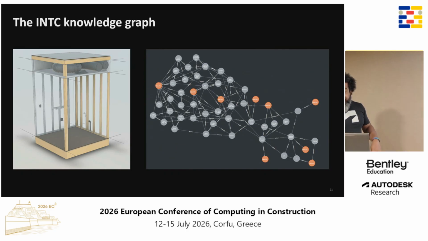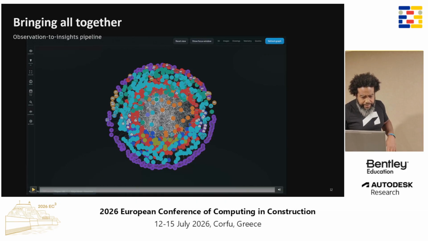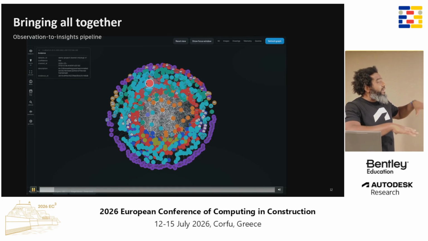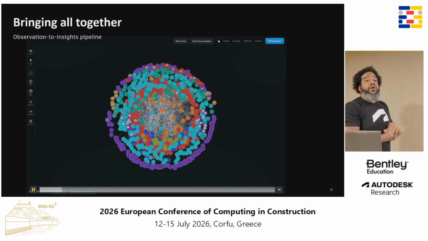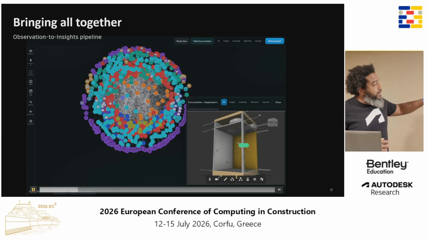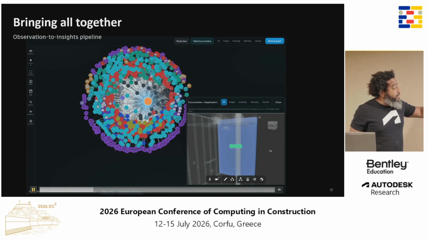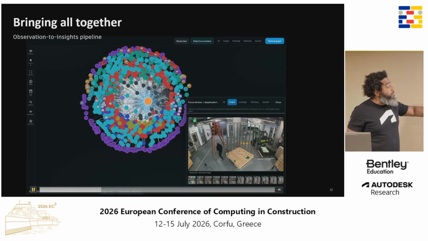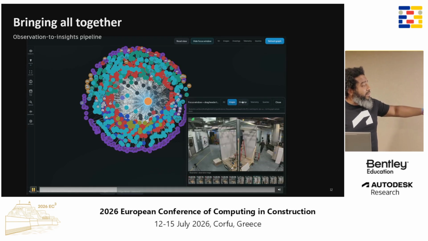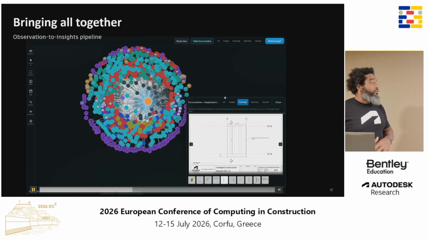And this is how the graph looks when we finish the video, when we have put in all the construction data that was related to the construction of this scaled-down example on our construction site. We have here observations, building elements, data sessions, and evidence. On the lower right, what you see is LMV, which is the Autodesk Large Model Viewer, where we can load the big data, and then have access to all the images coming from the sensor devices, to all the drawings, to all the information associated with the construction site.